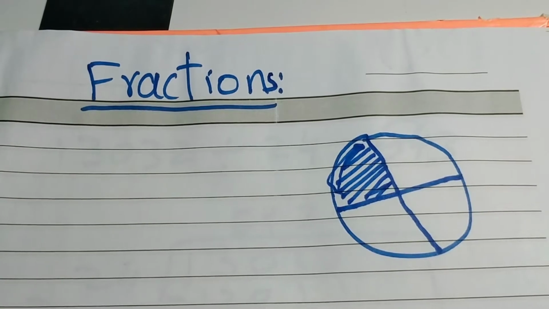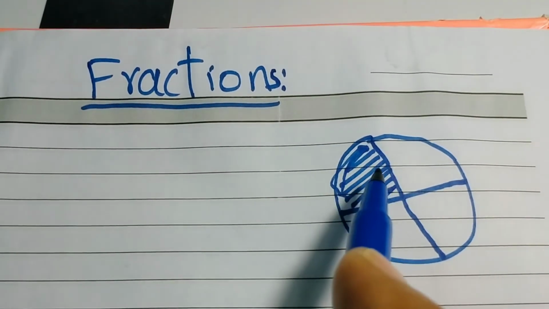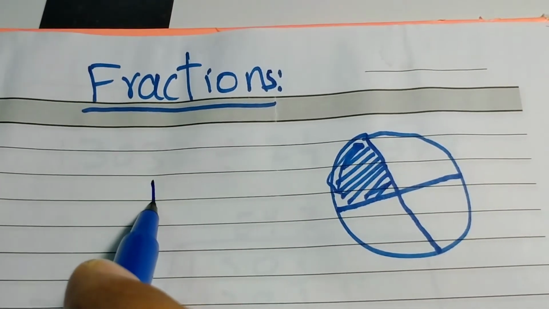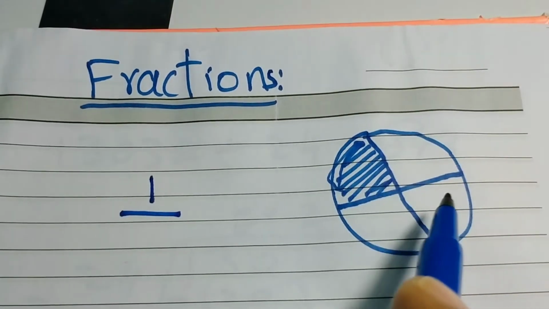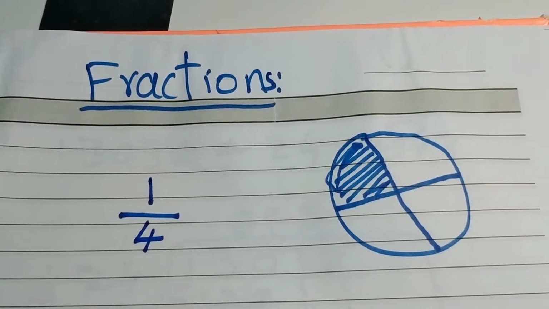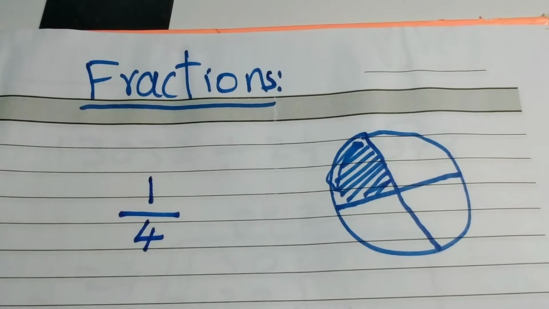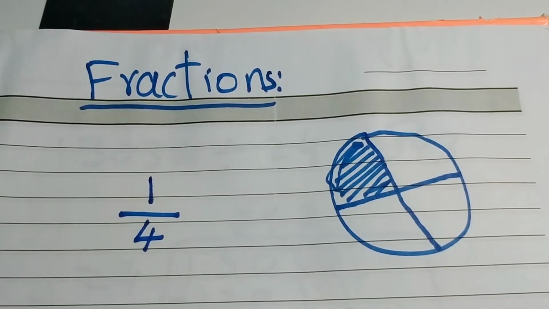So how will we write the fraction? As I told you, it is a part of a whole. So how many parts are shaded? There is only one part. So how many in total? 1, 2, 3, 4. So 4 are total. So 1/4 part is shaded. The fraction of the shaded part is 1/4. Clear, my dear? So look at another example.